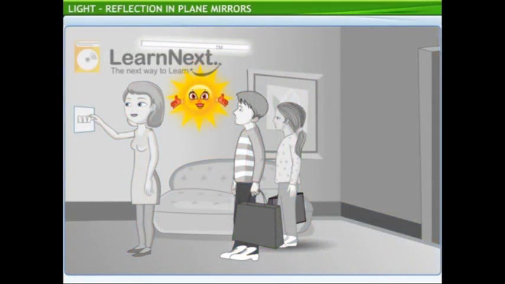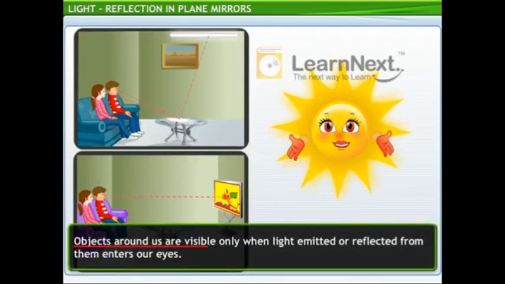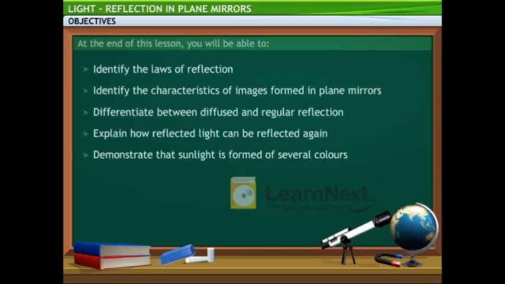Why do you think Tina couldn't see anything in the dark, even with her eyes open? Clearly, just the eyes are not enough to see. We can see only when light emitted by or reflected from an object enters our eyes. In this lesson, you will learn about reflection of light in plane mirrors and multiple reflections.